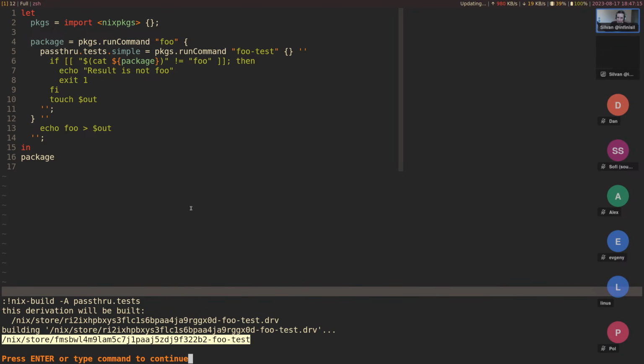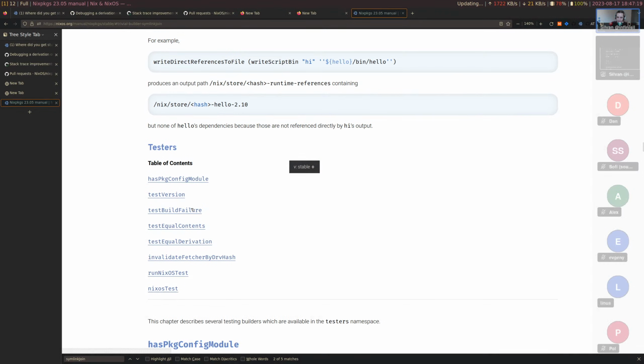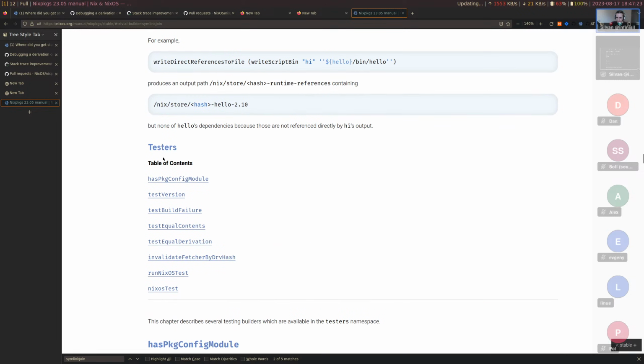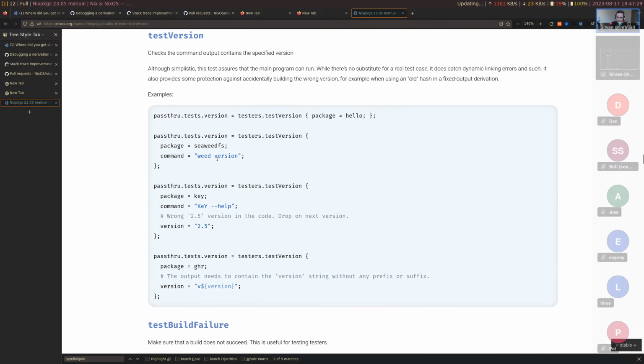All right, so that works. This is a very simple one. Let's use some nicer kind of test things. Oh, and actually we're at the right location right here. We have test version. Actually, that would be a nice one to test out. There's some examples here. That's nice. So testers.testVersion, and we give a package.